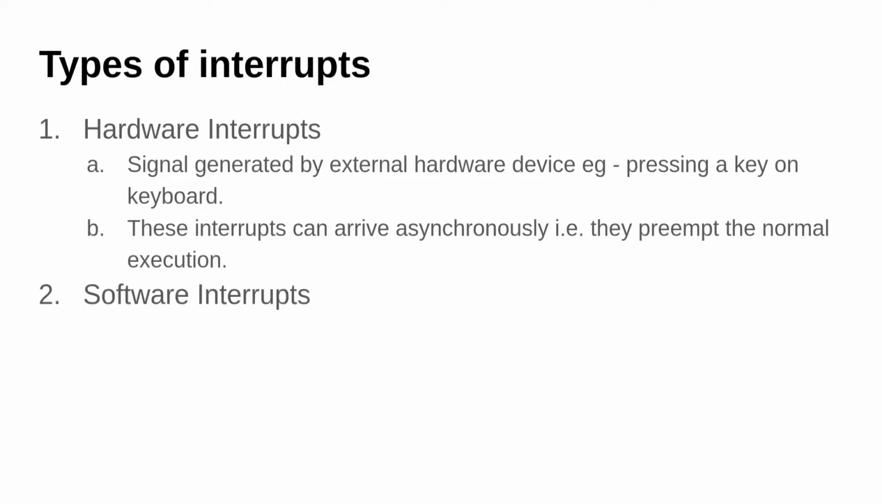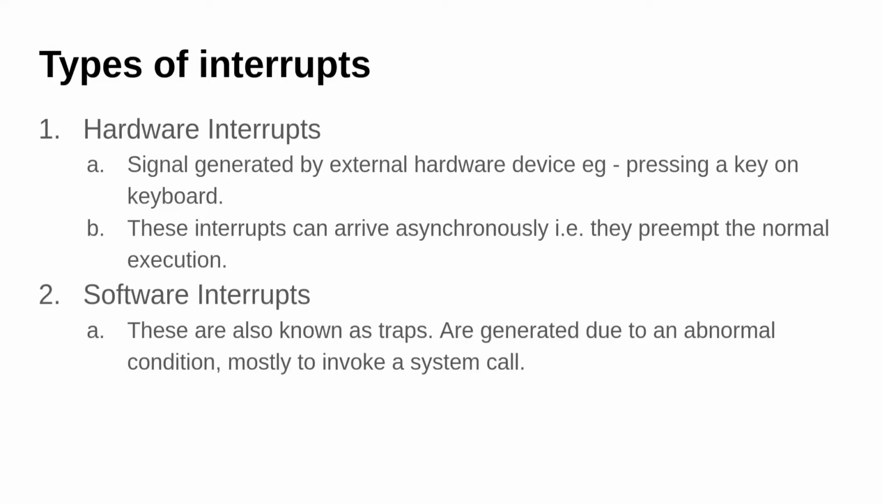Next type of interrupts is software interrupts. Software interrupts are also known as traps. These are mostly generated because of some abnormal condition, mostly when we are invoking a system call, but some other conditions can be an error occurring or an exception occurring, something like that. These are synchronous. That means the process can continue the execution, and whenever this interrupt is ready to be executed by the interrupt handler, it invokes it.